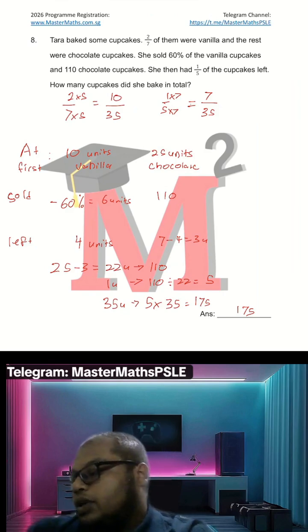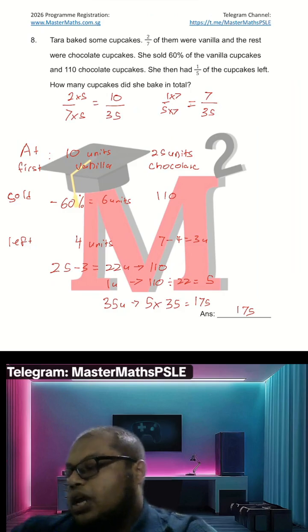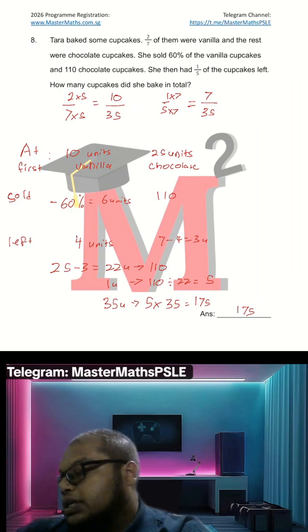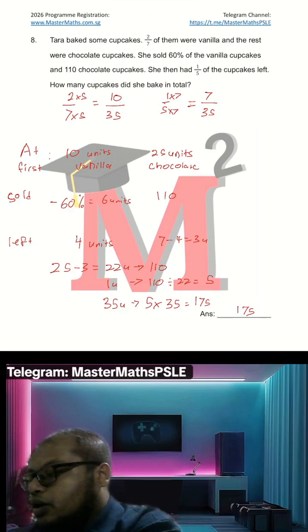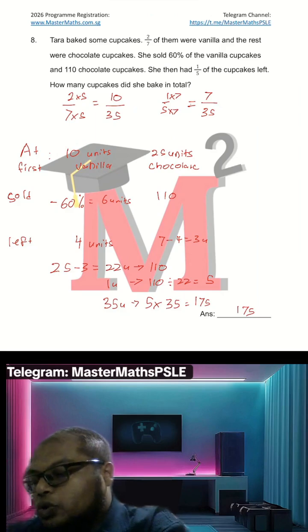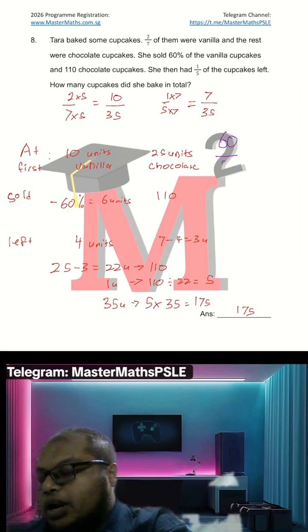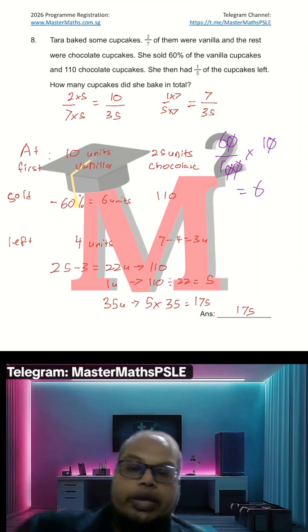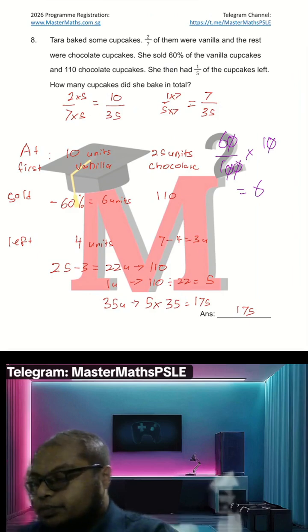Okay, then we go on further. We take out 60% of the 10 units. Let me just do the working also. If you do 60 over 100 times 10, cancel this and this, we got 6. That's how I got 6 units.